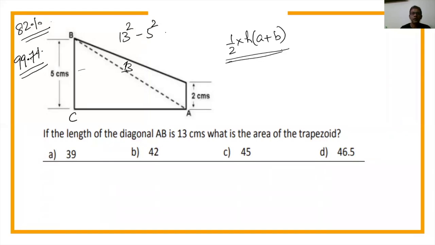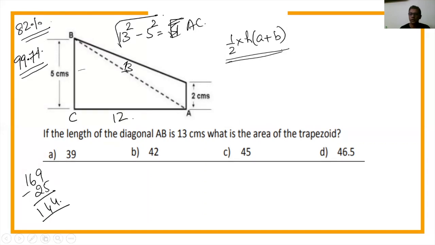minus 5 square, square root of this, is nothing but AC. All of you agree to it. And 13 square is 169. 5 square is 25. So I have 144. The square root of 144 is 12. So this is 12.